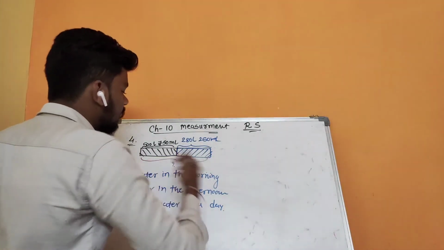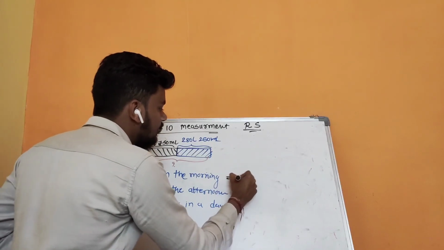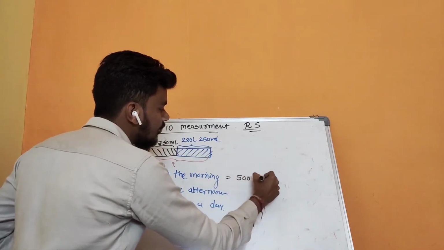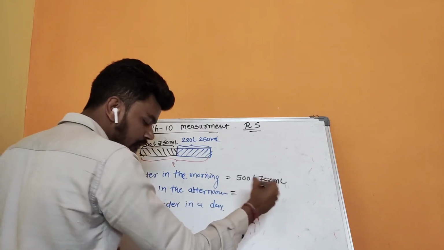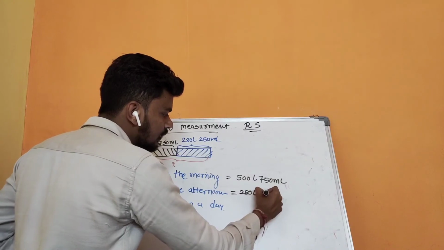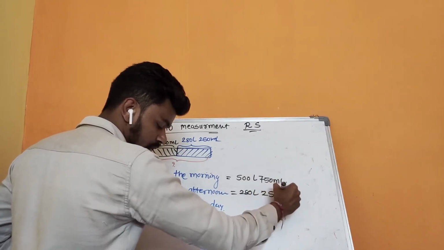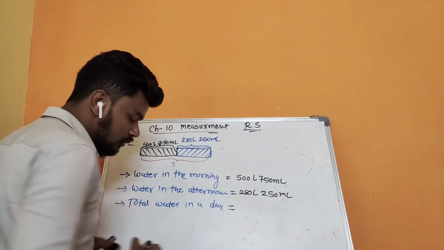Water in the morning is equal to 500 liter and 750 ml. Water in the afternoon is 280 liter and 250 ml, and total we have to find.